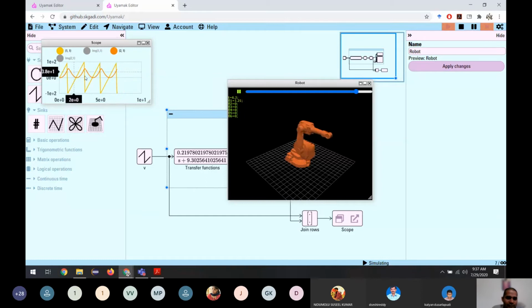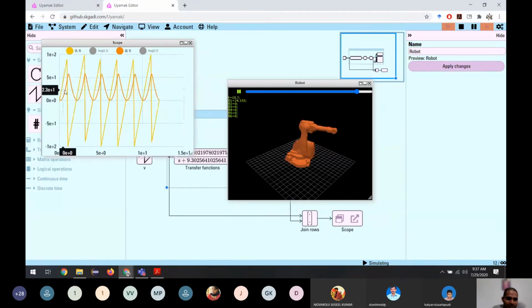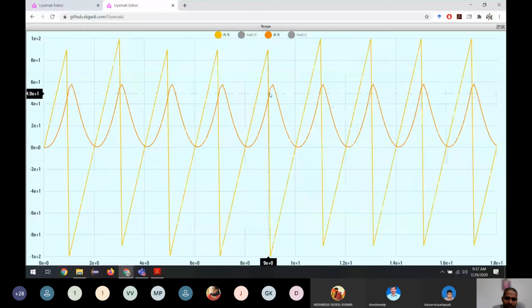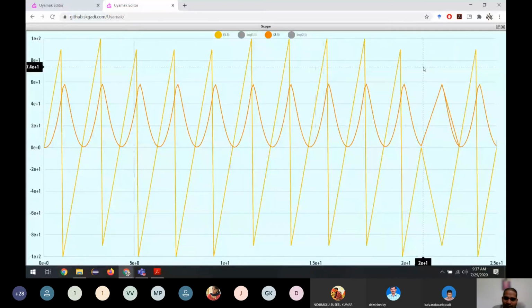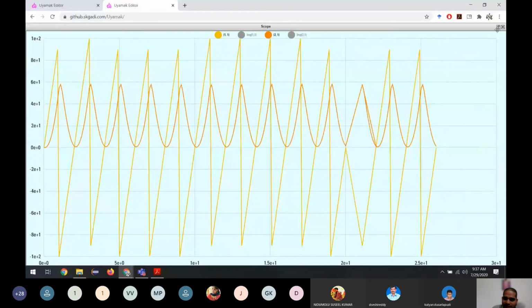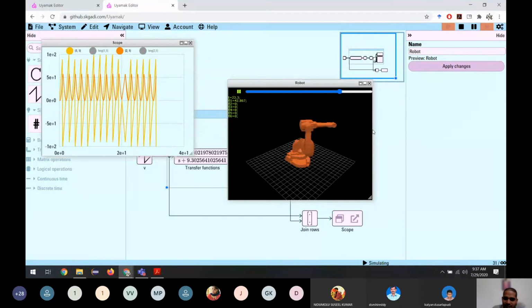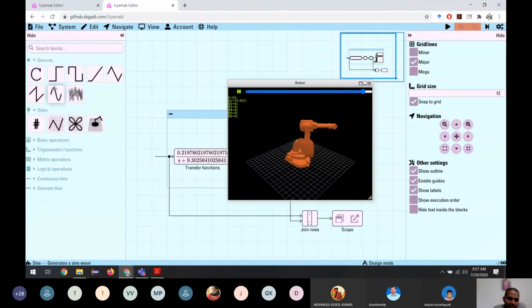So if you give a sawtooth wave as an input, what's happening? This is the response of the position of the robot. The robot is moving in this fashion. If you see, it's actually like a low pass filter. Okay, now let us give some other input, a sine wave, so that we can understand there is a phase difference. Instead of this, let's give a sine wave.